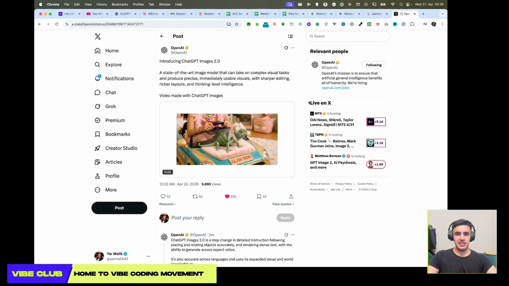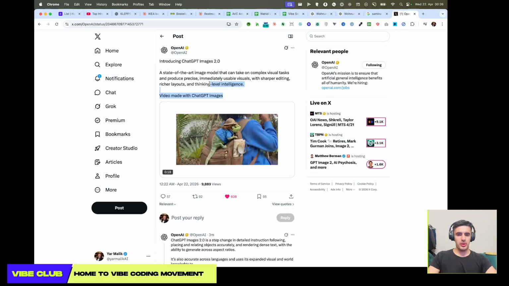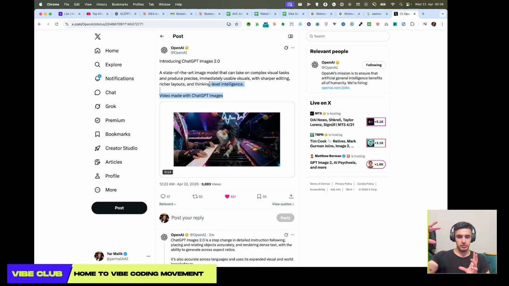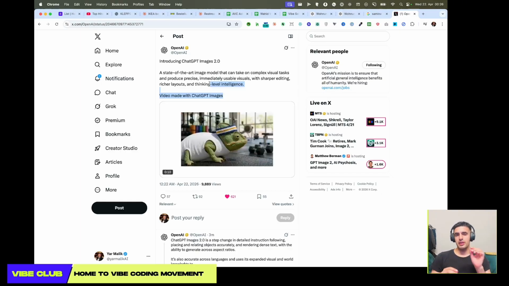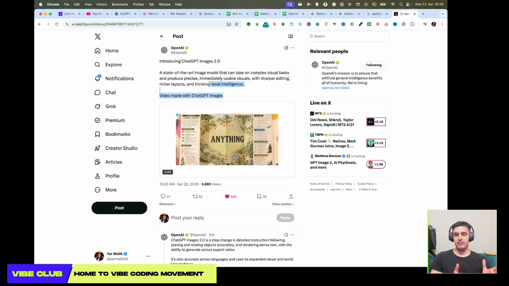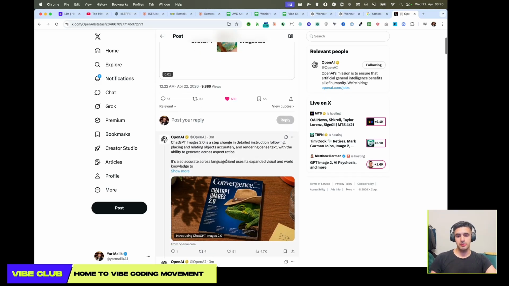ChatGPT just released ChatGPT Images 2.0. As you can see, this is one of the best models that they have come out with, and it's really excellent when it comes to visuals. You can really see that it can generate all of these text images, keep very consistent characters, and also make sure that text which is written on an image works excellently. Previously, this is not something which was happening, but right now you can see that it is working really perfectly.